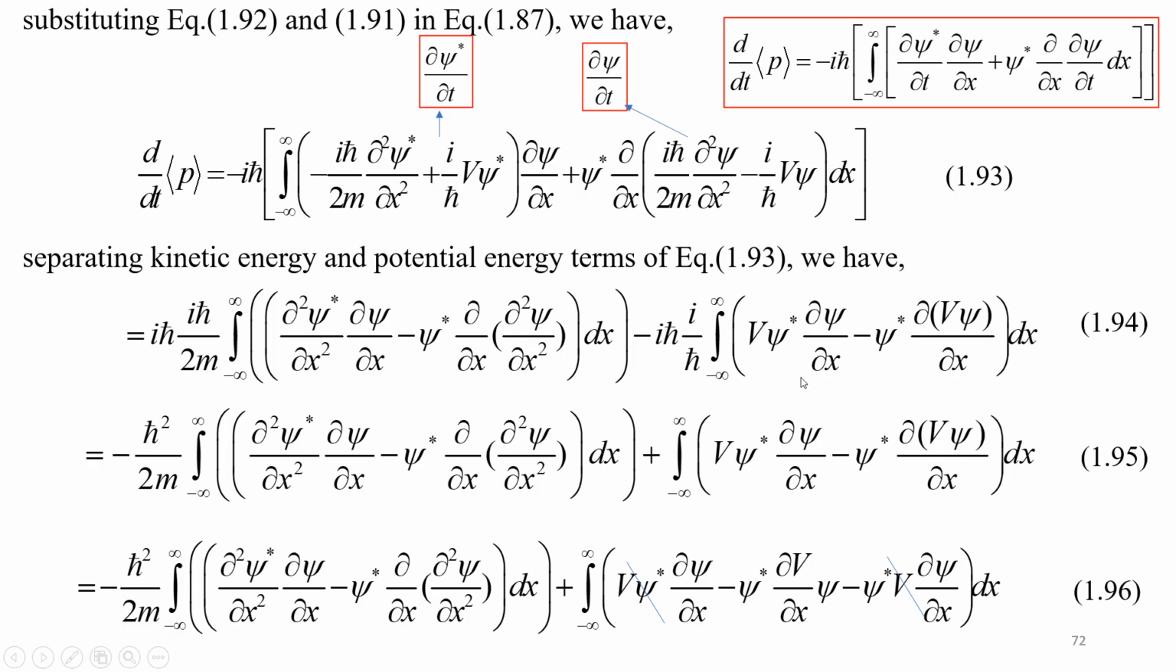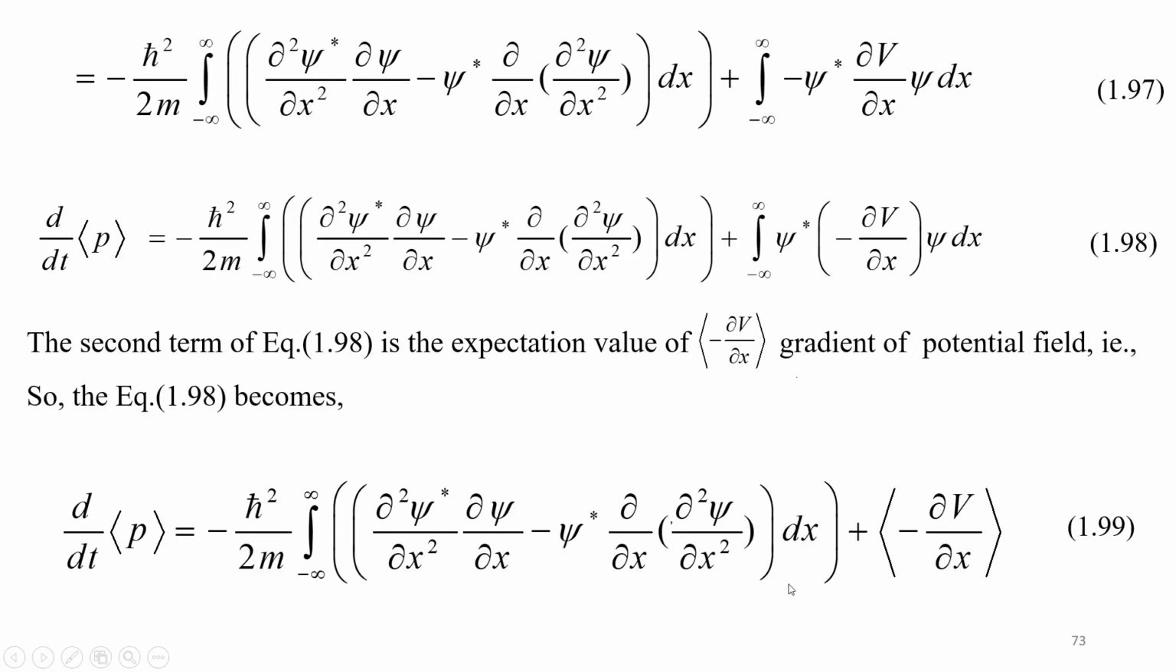And we are going to differentiate this term. When we differentiate this term, keeping V as constant we differentiate ψ, and keeping ψ as constant we differentiate V. So we will have a second term and a third term. The first term let it be as it is, and we are going to differentiate the second term. We will have the second term and third term of equation 1.96, and here the first term and third term will cancel. We have only the second term alone. So the equation becomes exactly minus ψ* ∂V/∂x ψ dx. See here, exactly like this.